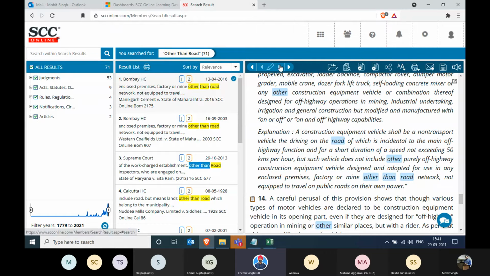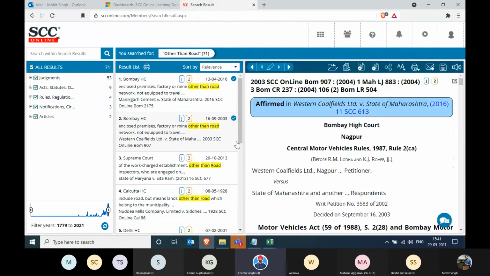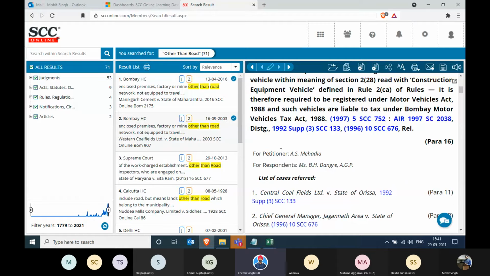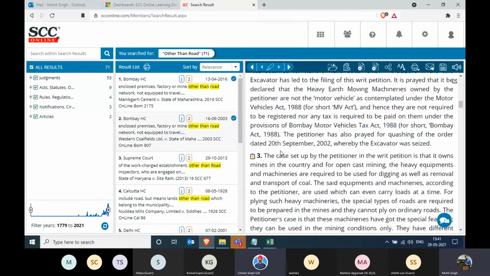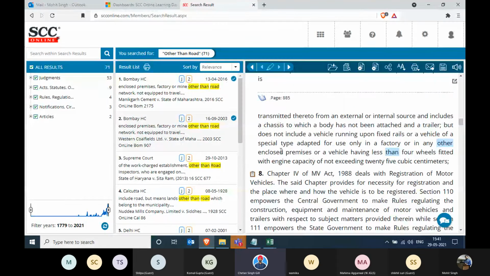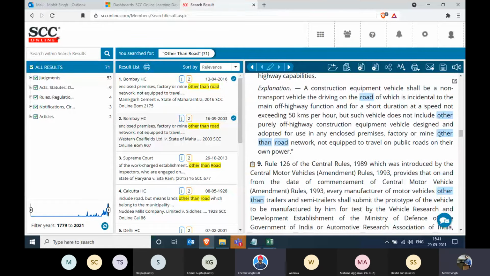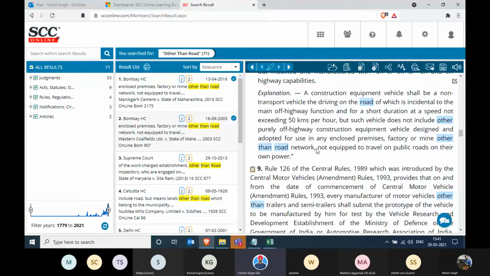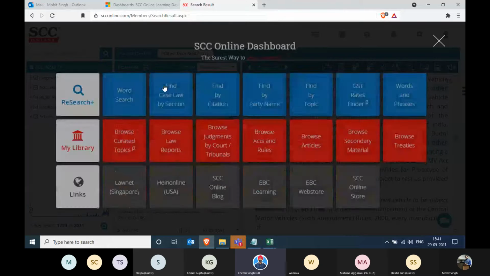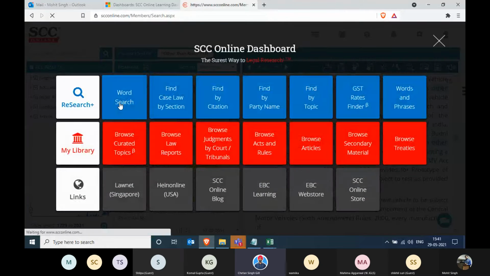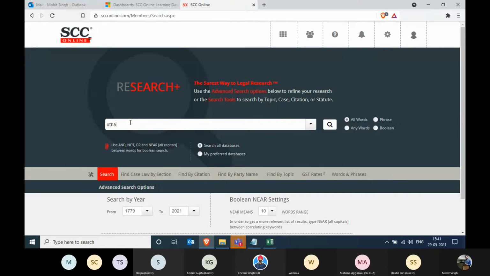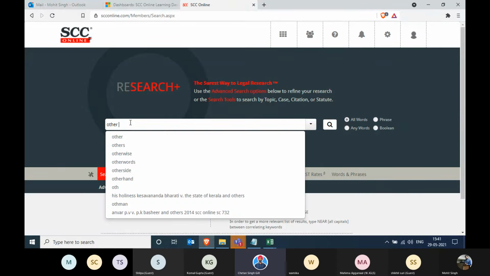These are small searches, but sometimes these small searches, you just can't remember the exact same thing. But I think the double quotes are not working for some reason, Mohit. Yes. This is the same challenge that we were facing yesterday. Other than road. No. Just go back to the search. Okay. Other than the road. Just write other than the road. Though it doesn't make sense spelling.